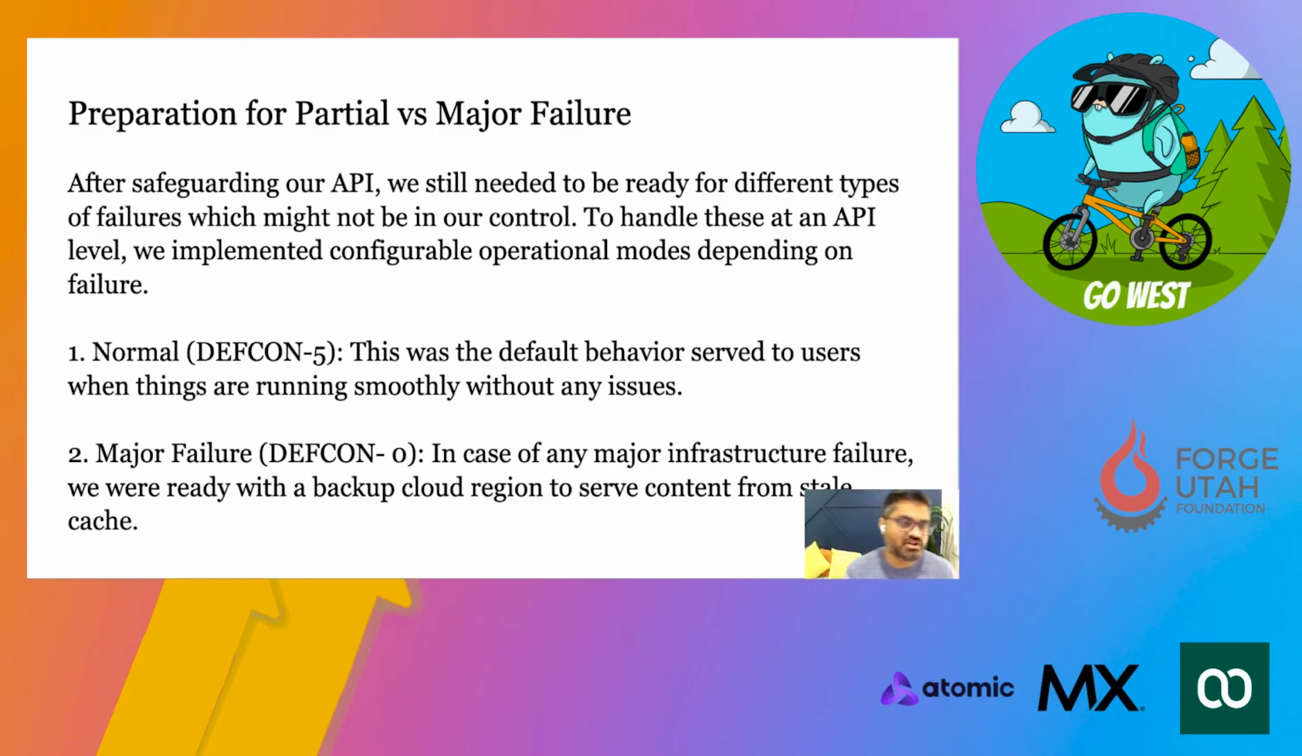Apart from other patterns, we also came up with some ideas for implementing partial versus major failures, right? So we started calling those Defcon modes. Defcon 5 was a normal mode where everything will work. But in case of major failure, or in case any portion of our system is down, we had something called Defcon 0, where we turn on this flag without restarting our services, and by default we were able to serve the traffic in this particular Defcon mode.